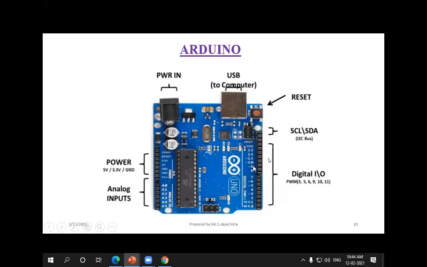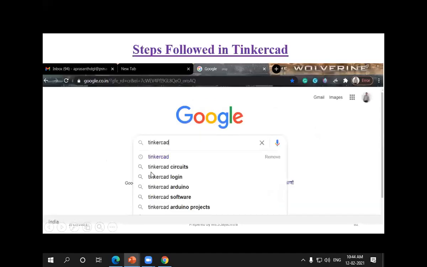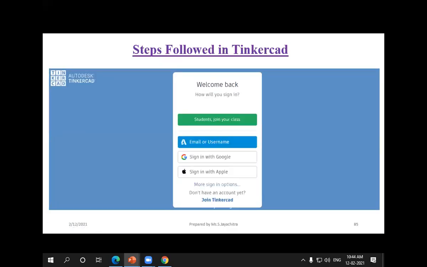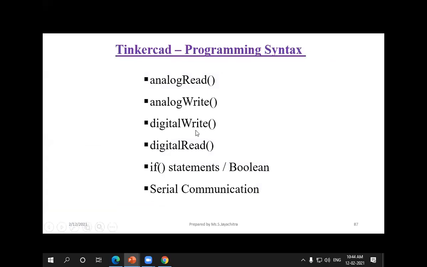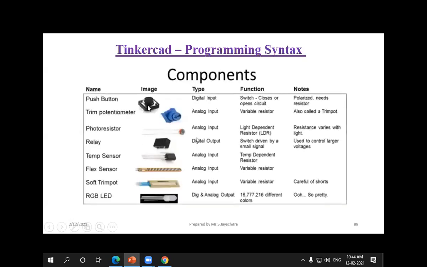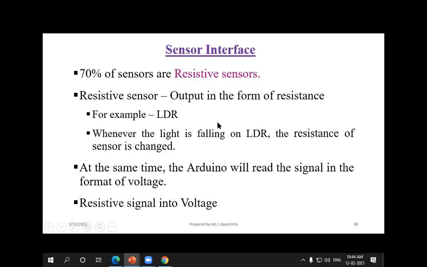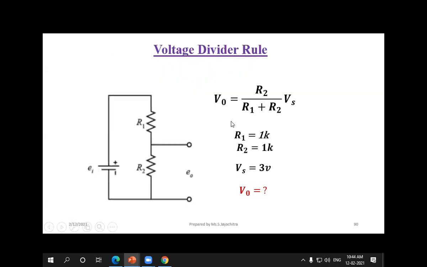From 2 to 13 we can use for digital input and output pins, and A0 to A5 are analog input pins. And here we can make use of the power supplies, or give ground connections easily. And the next thing is the Tinkercad software. I will show Tinkercad. Analog read and write, digital read, digital write, these are some syntax I will tell you. So these are the basic components, I will show you. And this is a sensor interface.